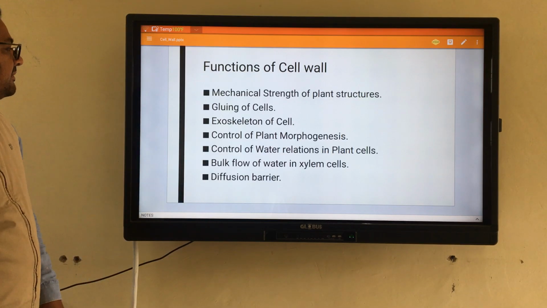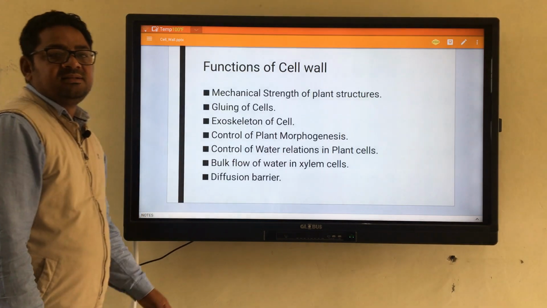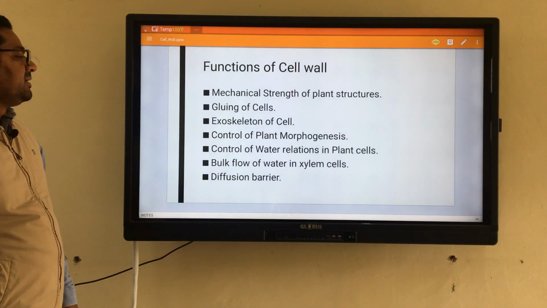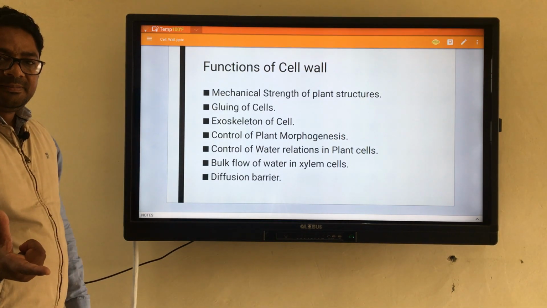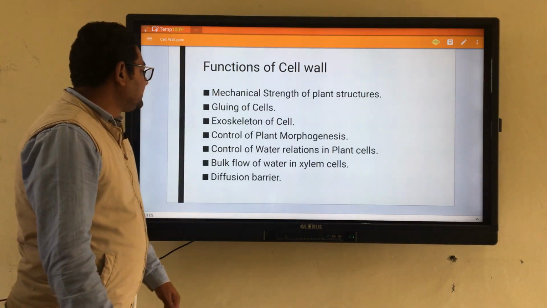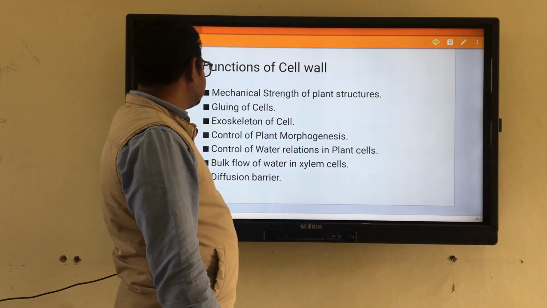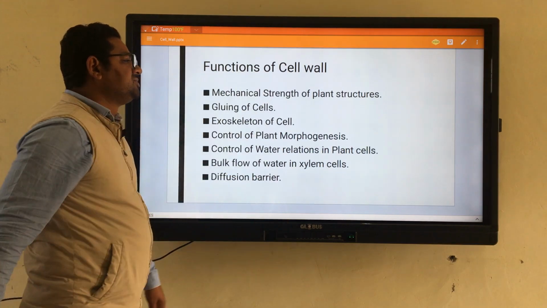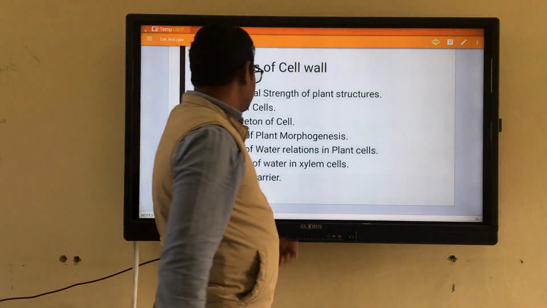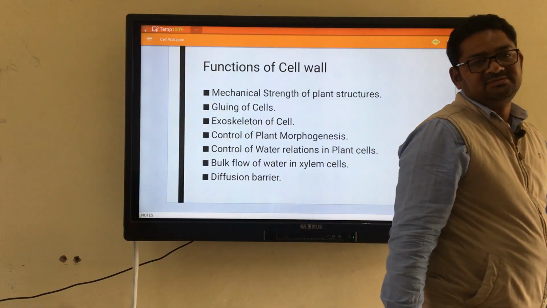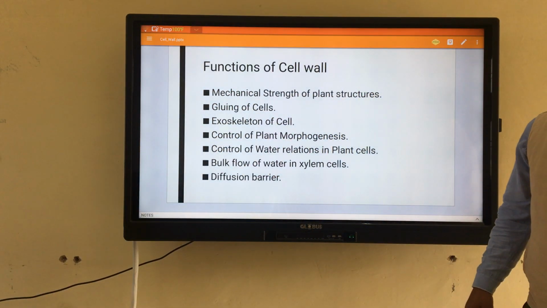The third thing is the exoskeleton of the cell, which is also maintained by this cell wall. A typical cell has a typical shape and a typical size, and this is due to the presence of the cell wall. In the same way, the control of morphogenesis is also due to the cell wall.